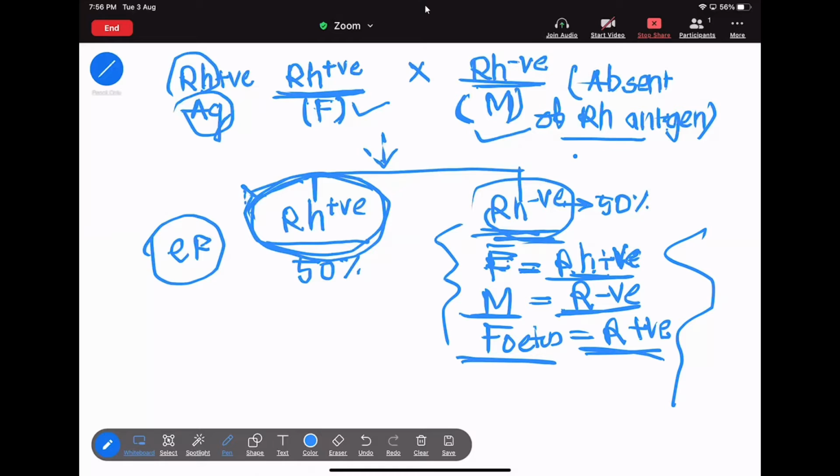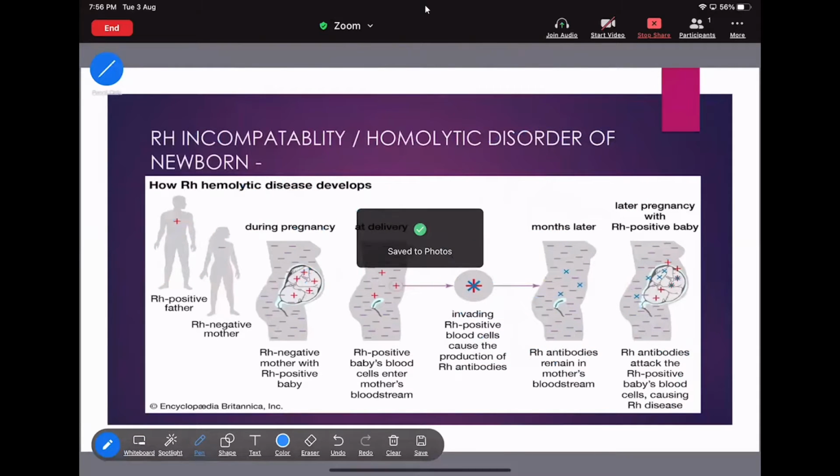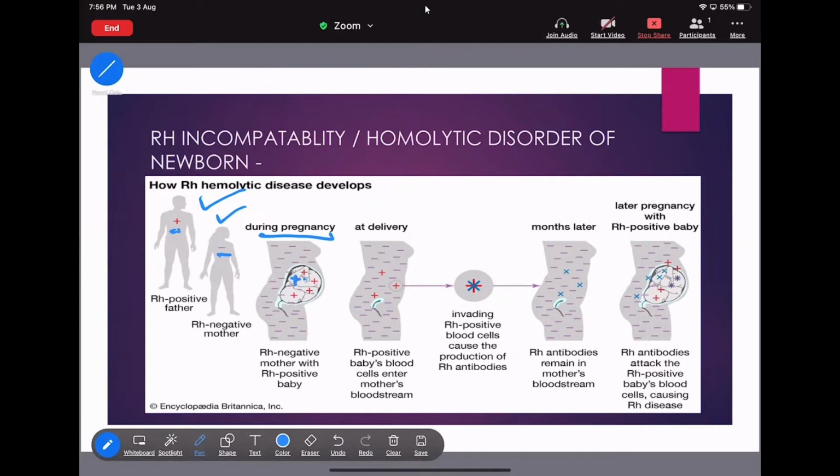Now look at this diagram. Here the father is Rh positive, and here the mother is Rh negative. During the pregnancy, the fetus is Rh positive. I already said that the father must be Rh positive, the mother must be Rh negative, and the fetus is Rh positive. This is the condition of erythroblastosis fetalis.